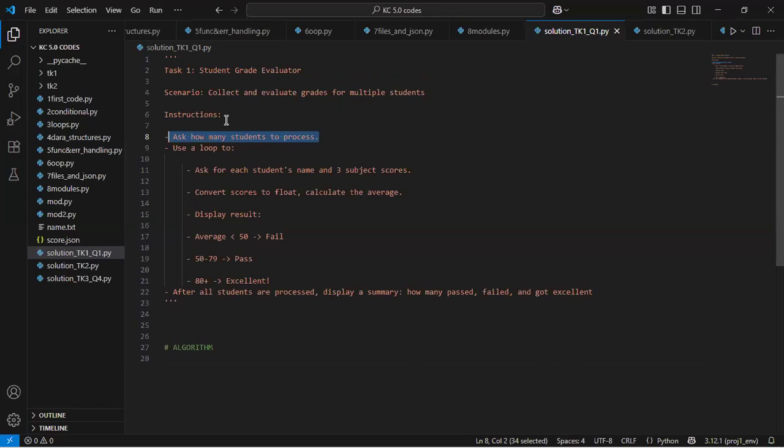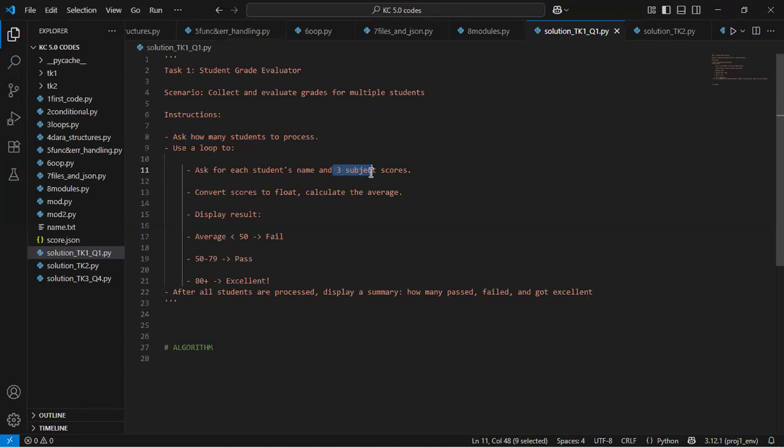So if I'm processing for 10 students, then my production should be able to cater for not more than and not less than 10 students. That's one point there. And then for each student, what am I doing? I'm going to collect their names and their scores for 3 subjects. So each student comes with a name and 3 scores for 3 subjects, and so on and so forth.